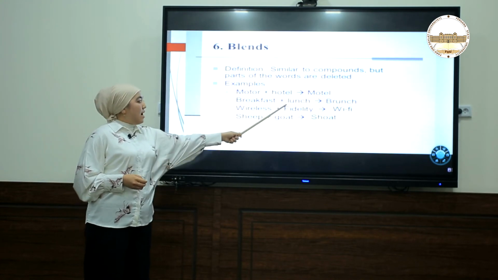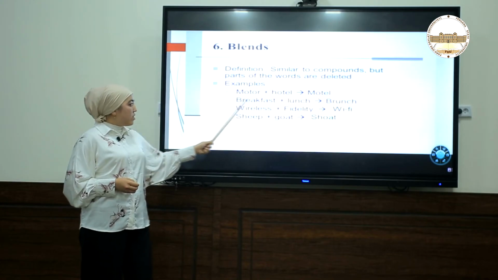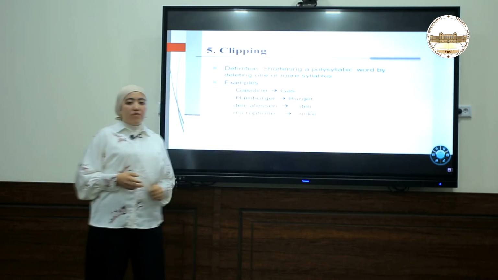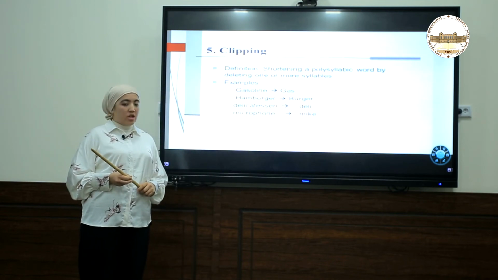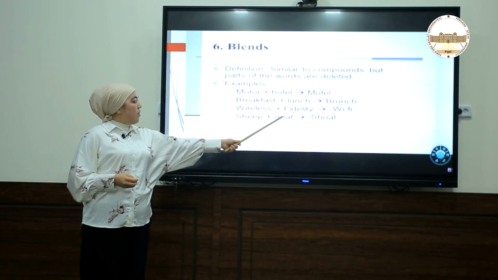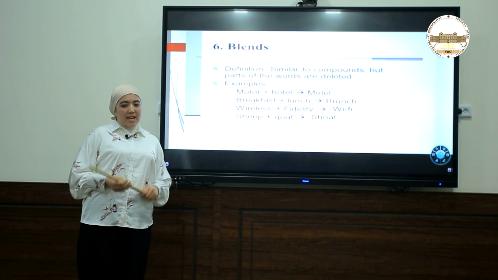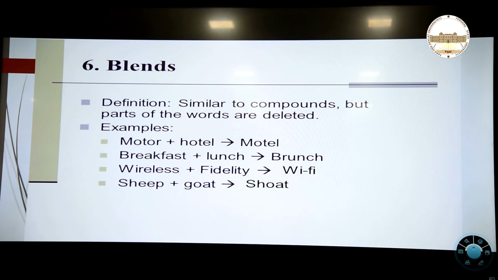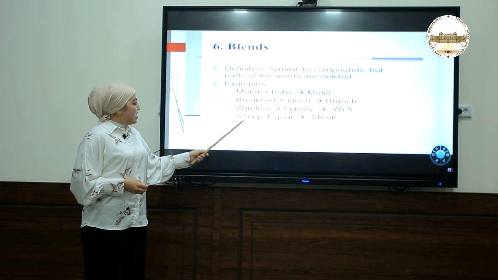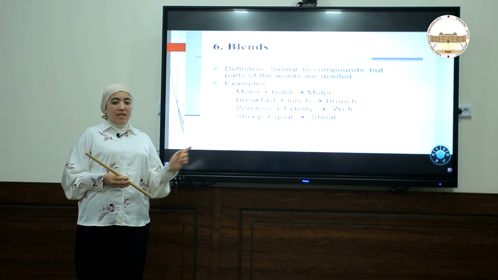And breakfast and lunch: like this, we are taking the first syllable from this word and the other syllable from that word, and we are creating a new word, brunch, with the help of breakfast and lunch. Next one is wireless fidelity. With the help of these words, we are creating a new word that we use in our daily life, like Wi-Fi. This is a very common and natural word that we use a lot in our daily life. Sheep and goats: with the help of the first syllable and the last syllable, we are creating these words shorter.